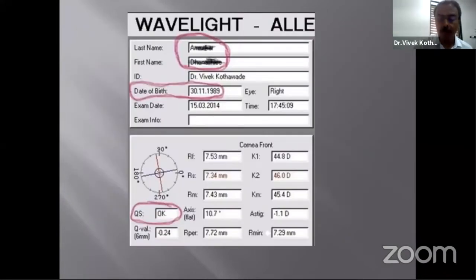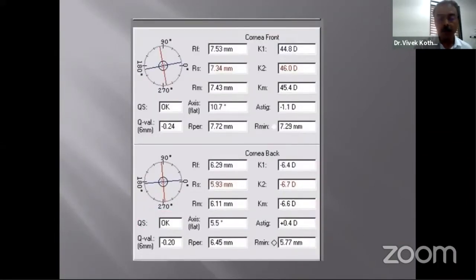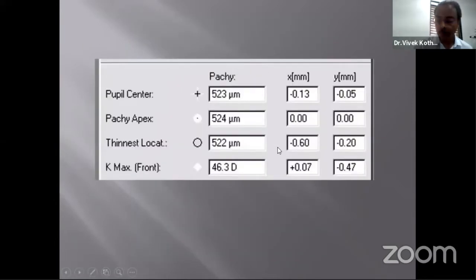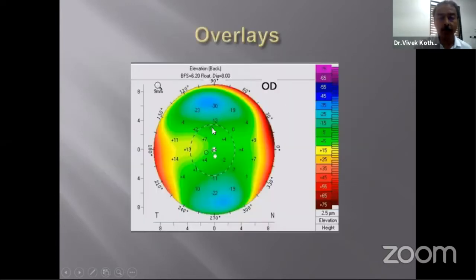First thing that you do is confirm the name of the patient, the date of birth of the patient, the quality standard. If it is okay, then you go ahead and interpret. You get the K1, K2 for front as well as the back surface, the Q value, and the peripheral radius of curvature also. Then you get the Pachy at the pupil center, the apex, and the thinnest point on the cornea.